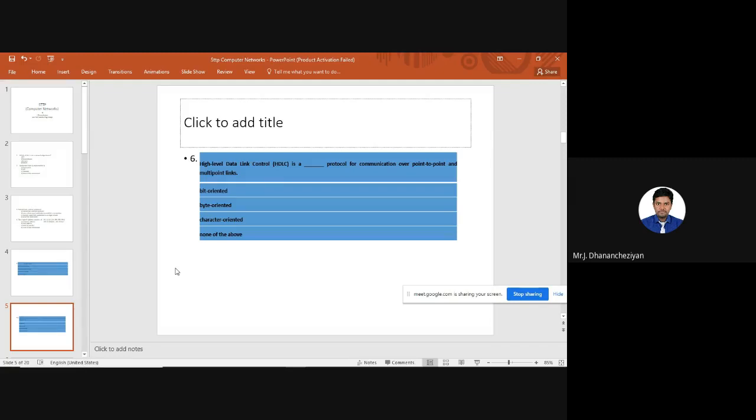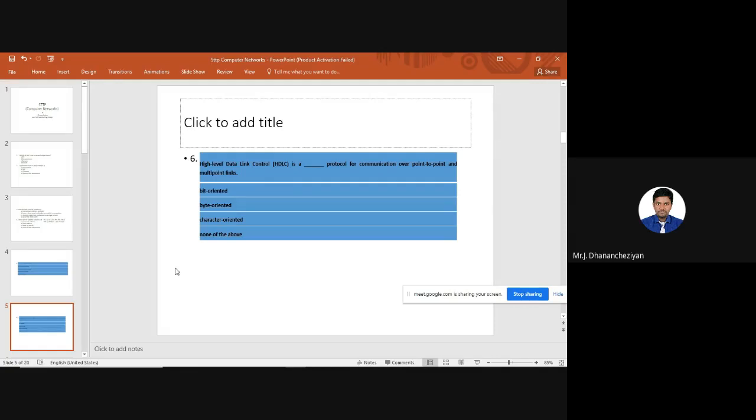We have 4 options here. One is bit oriented, another one is byte oriented, another one is character oriented, and none of the above. Byte oriented and character oriented are both the same, but HDLC uses the bit-oriented approach, and it uses a flag of 0, 1, 1, 1, 1, 1, 1, 0. It uses an 8-bit flag. So starting with 0 and ending with 0, in between we have 6 ones. That is the flag used by HDLC, and it is a bit-oriented approach. So for the 6th question, our option is the bit-oriented approach.